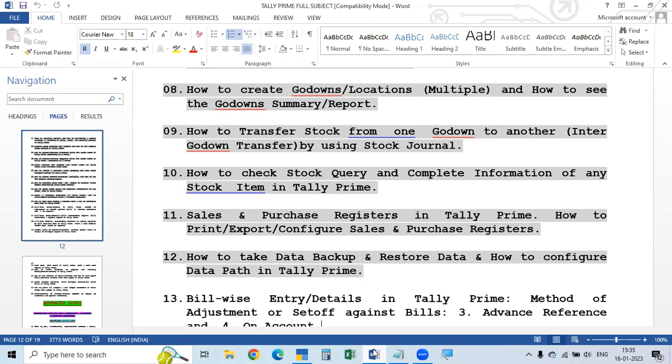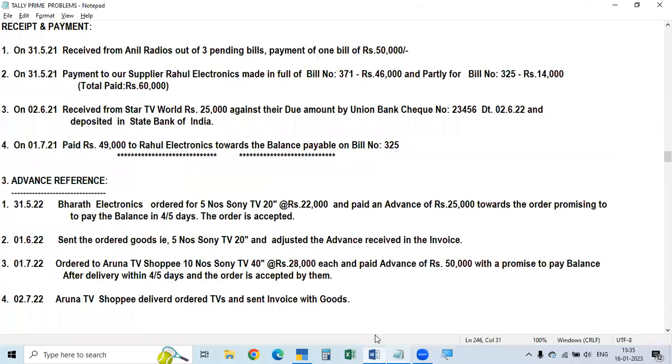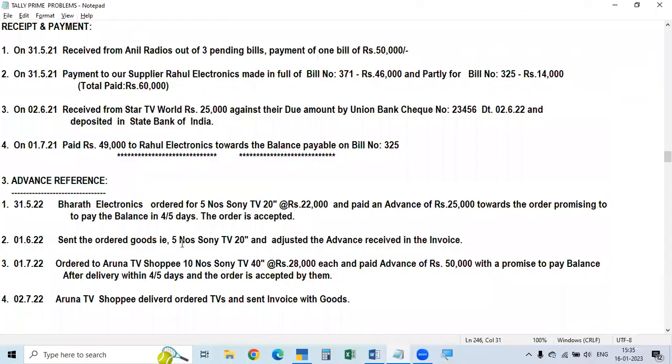The bills are already entered as new bills, and against those bills we make the payment. That is called against reference, which we discussed already. Now today we will discuss advance reference. What is meant by advance reference? We will do some problems and examples, and then we will understand it easily.